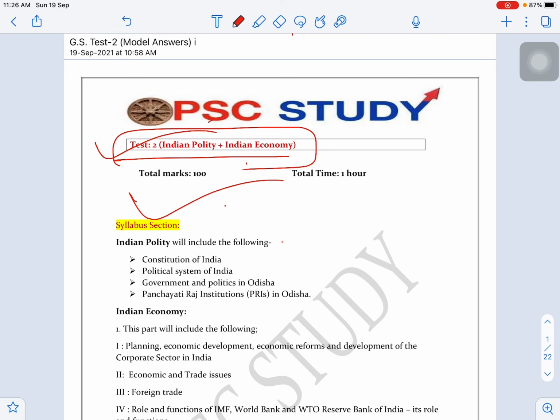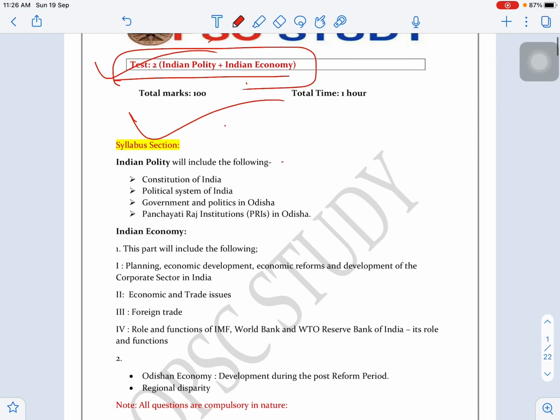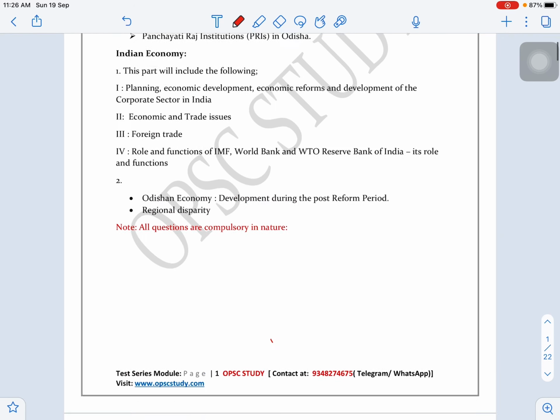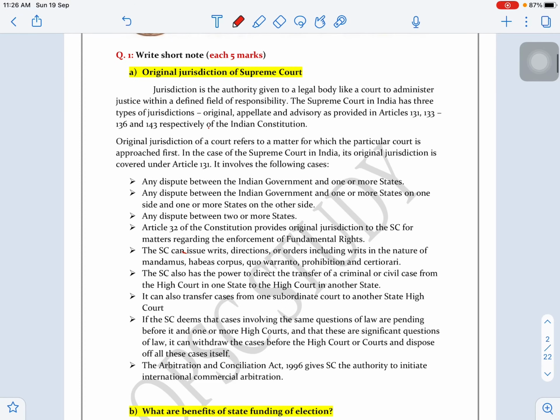Today we'll be discussing the model answer that we have provided you for test 2. This comes under the GS mains program. Many of you have asked how you can utilize the model answer in your answer writing. So this is the clarification video on that topic.